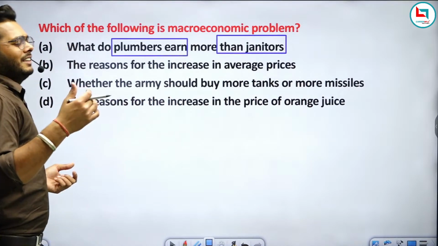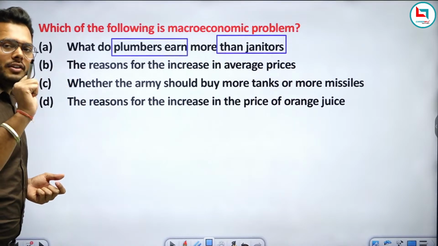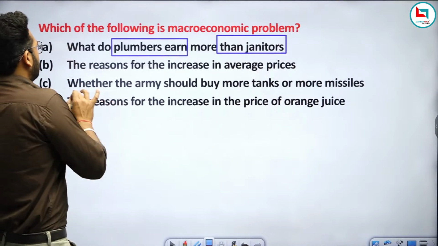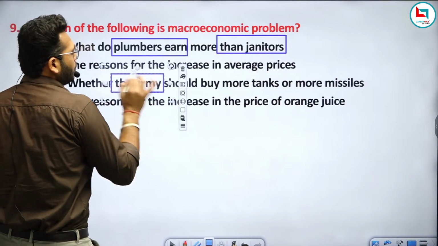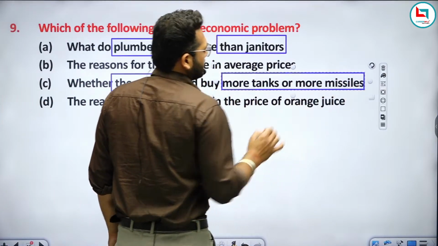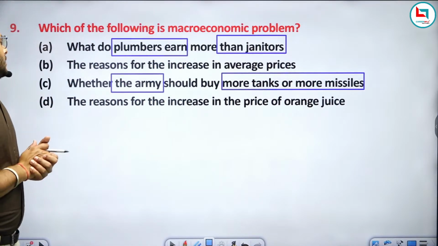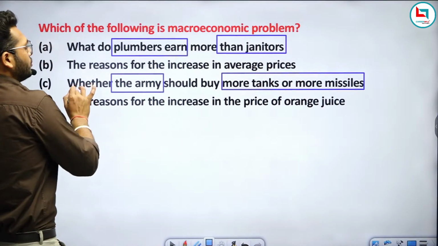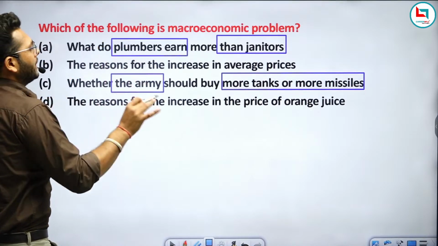I mean I'm talking about only an individual level, right? The C option is asking only about the army with tanks and missiles. Again, this is talking about only the army, right? So we can say this option is not possible and is related to microeconomics. This option is also related to microeconomics.